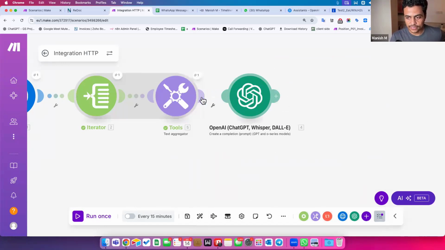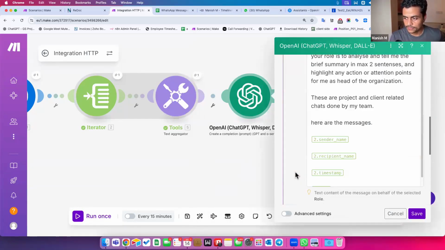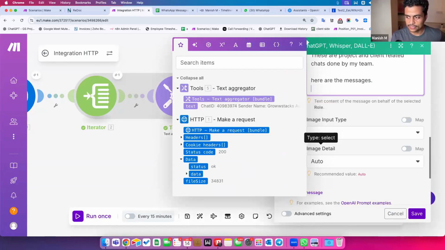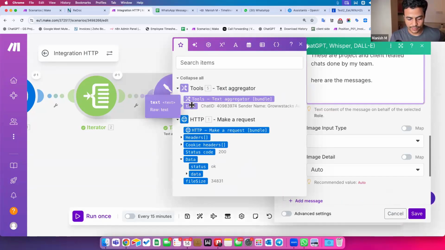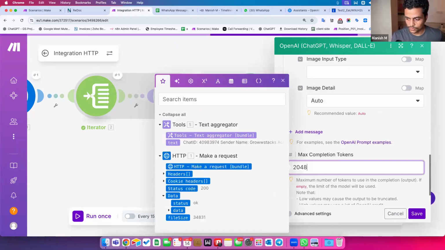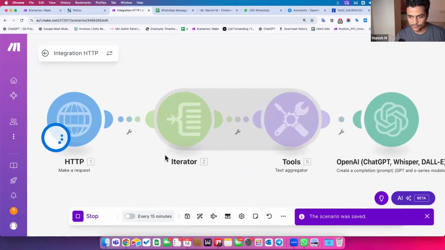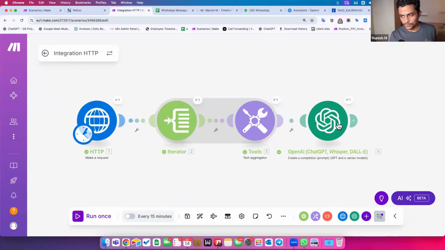Now I can connect this module to OpenAI. Click on this, and scroll down to the bottom. Here, I don't have to say "here are the messages." I can simply map the text coming from this text aggregator. Let's click save. I can remove this token limit from here, save, and all good. Now if I run this whole thing, let's see what happens. We got all of the output over here.